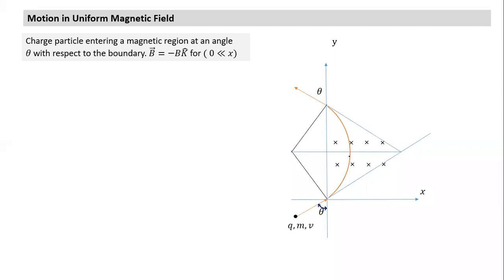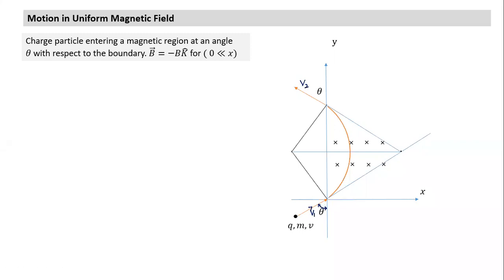As soon as it enters the magnetic field, it will traverse a circular path and keep moving until it comes to this point, where the magnetic field ends. From here it will take a tangential path. This was my v1 velocity and this is my v2 velocity. What is the angle of deviation?